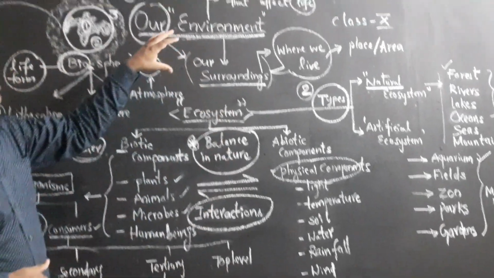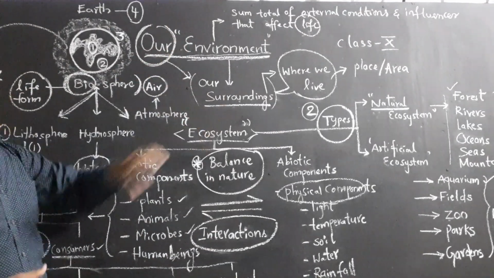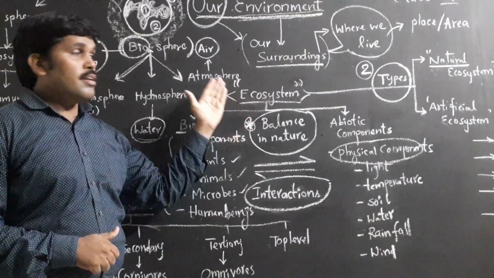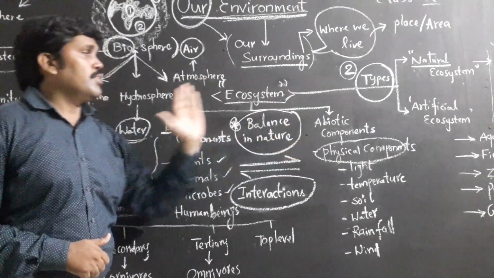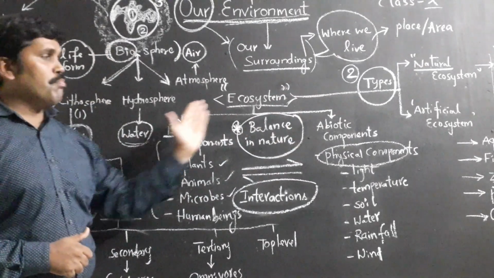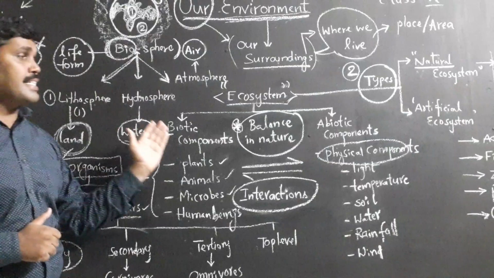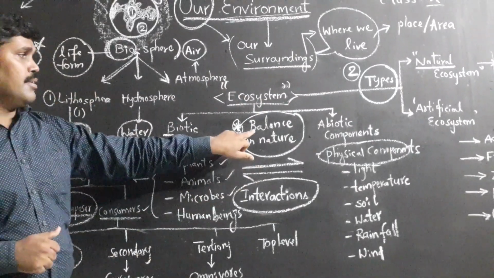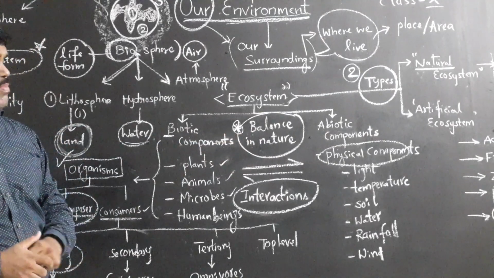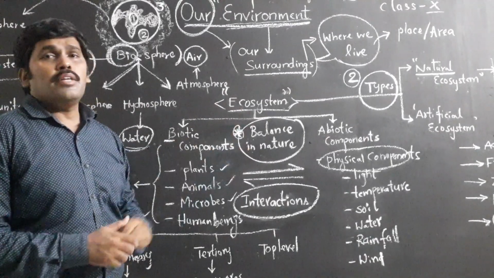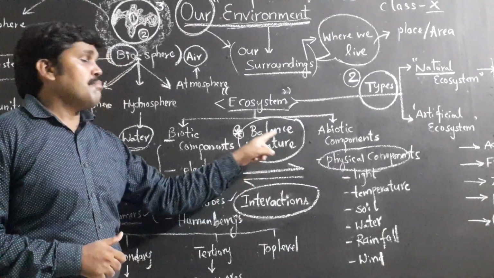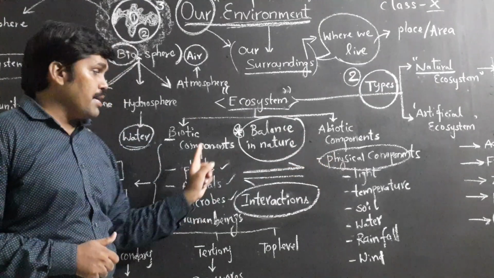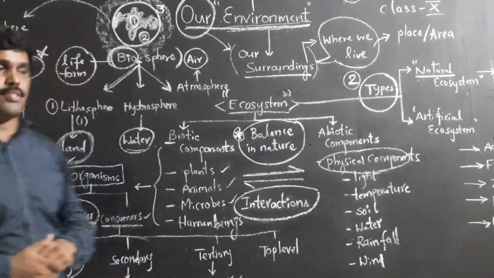So the main part of the environment is ecosystem, which is considered the structural and functional unit of biosphere, where the components of ecosystem, biotic components and abiotic components, are always interacting with each other. By that they maintain balance in nature. The main important point of ecosystem is to maintain balance in nature by both biotic components and abiotic components, that means living and non-living components.